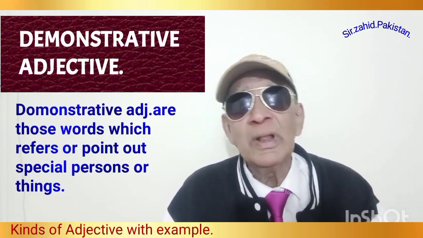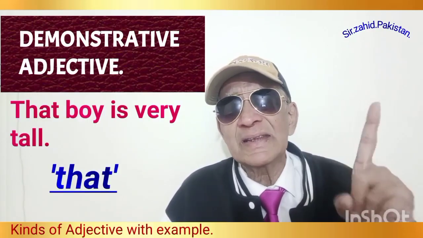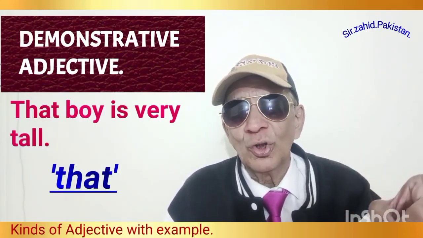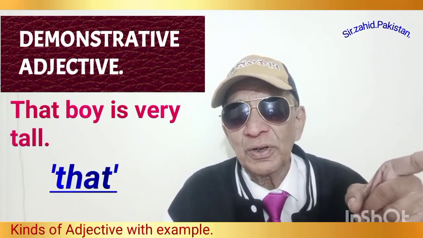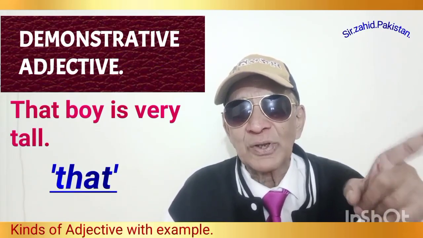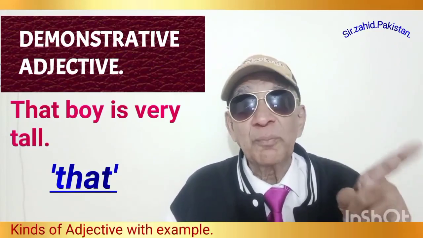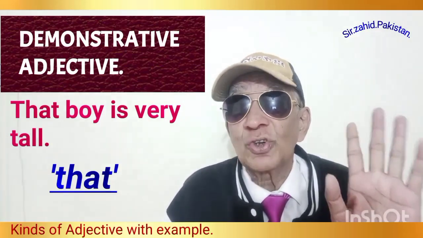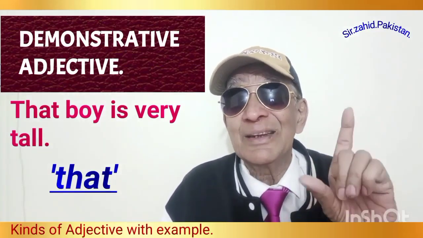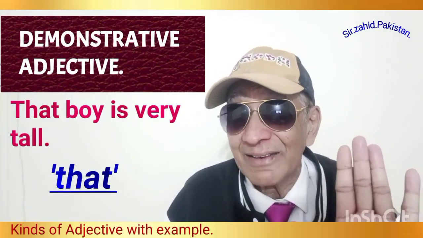For example, that boy is very tall. You are pointing towards the particular boy. The word that is demonstrative adjective.